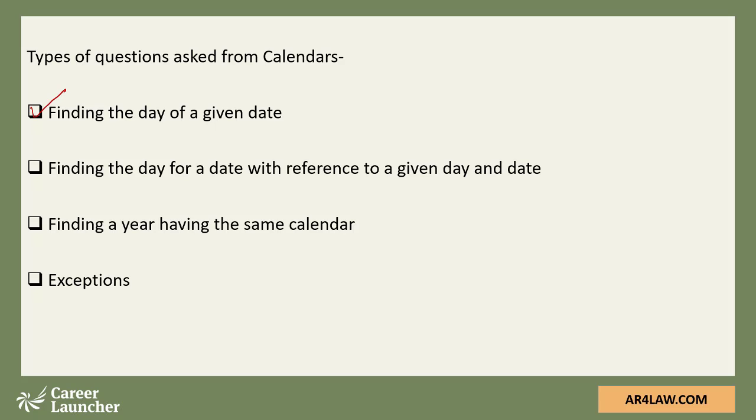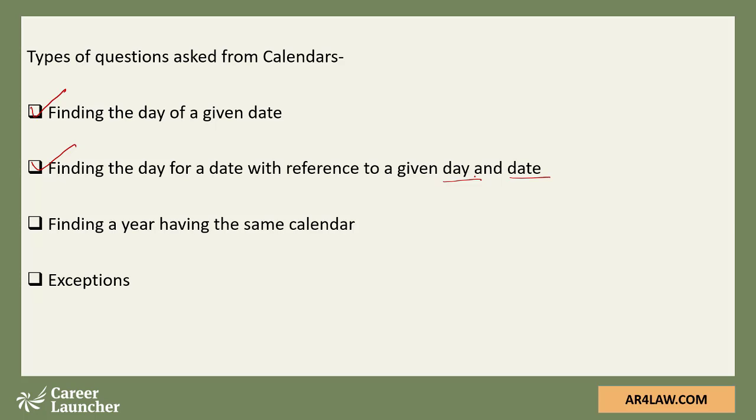The second type is you have been given a date and a day also, and with reference to that you have to find the day of another date. There is a slight difference in both of these kinds of questions. We will be taking n number of examples to understand the difference in a much clearer way.